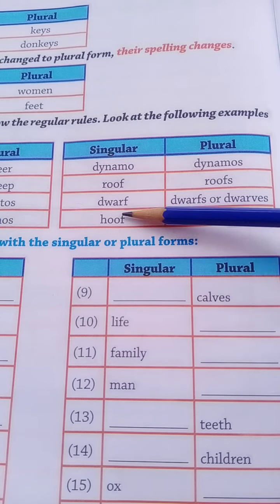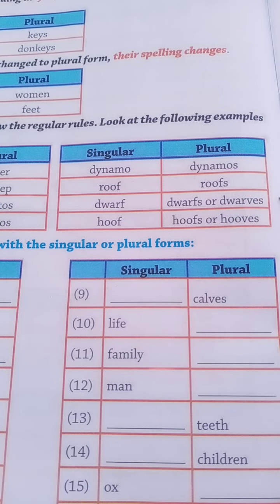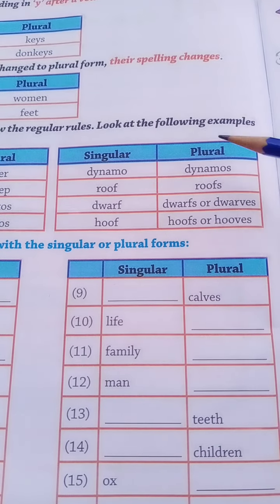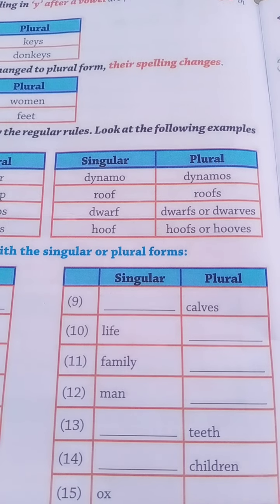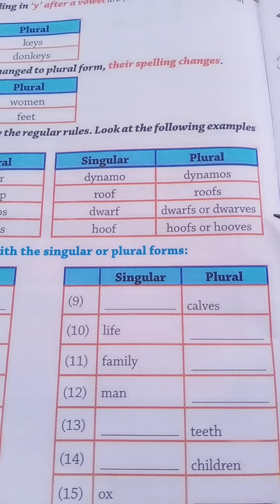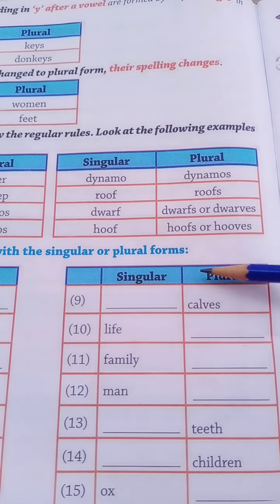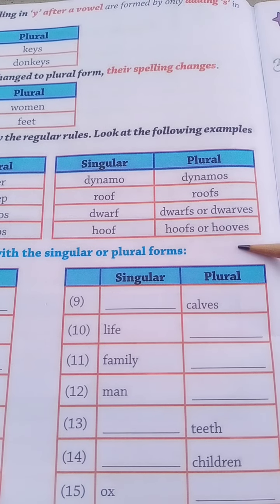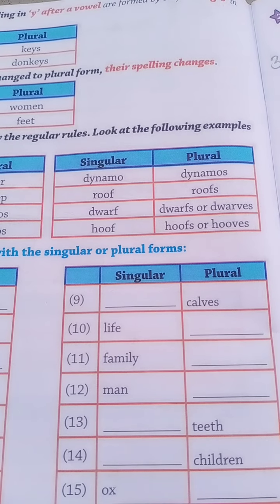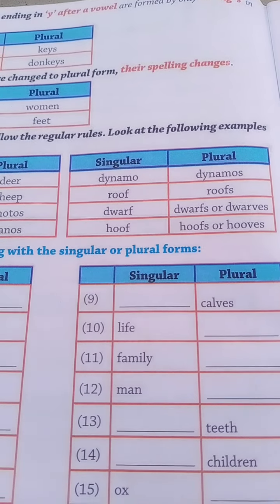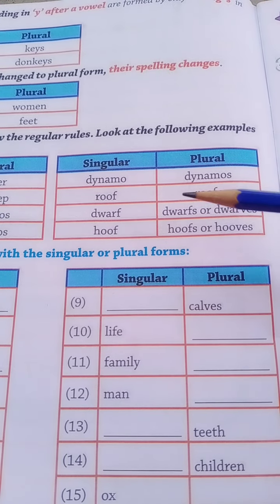And dwarf, dwarfs or dwarves. What does dwarf mean? Dwarf is a very short person. It will be changed to dwarfs or dwarves. And another one, hoof, hoofs or hooves. What does hoof mean? It's the hard part of a horse's leg. The feet of horses, we call them hooves. This is called a hoof.